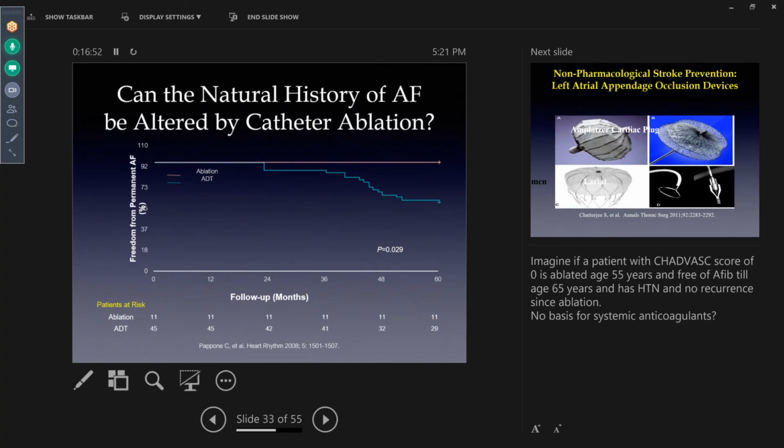And now they get to 65, they develop hypertension and diabetes, but they don't have AFib. What do you do? They don't have AFib. You have changed their natural history. And I think it's very important that we should treat these patients very early and offer them a more definitive therapy. And that's how you can actually change disease progression and alter the time course of treatment for people.